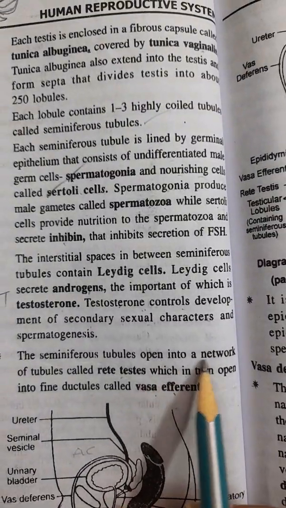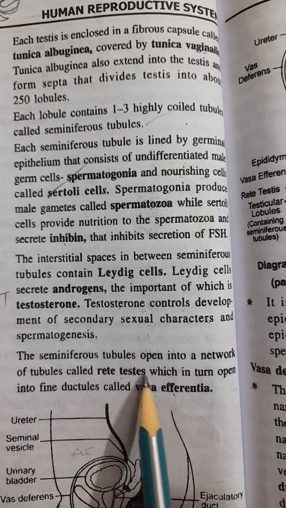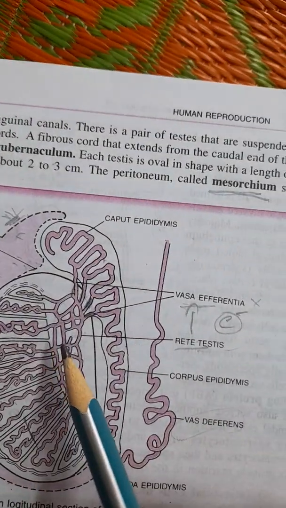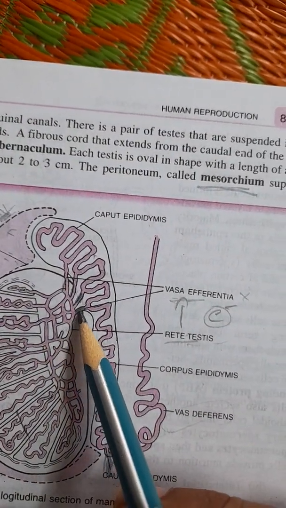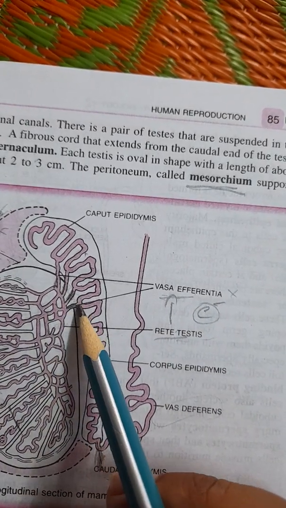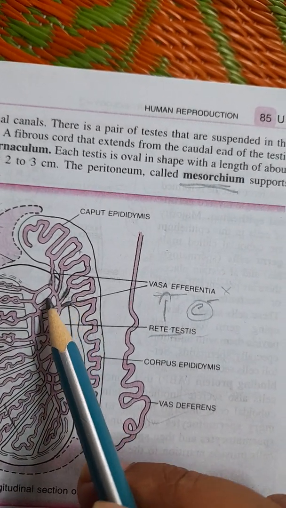Seminiferous tubules open into a network of tubules called rete testis, which in turn open into fine ductules called vasa efferentia. These vasa efferentia leave the testis. They come out of the testis.